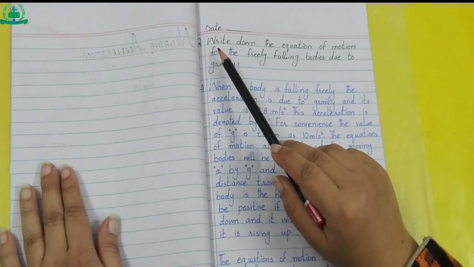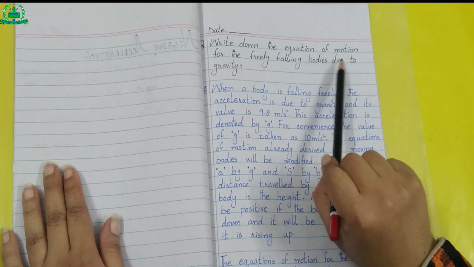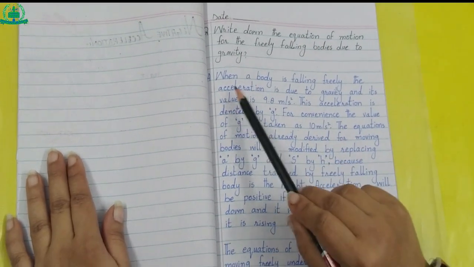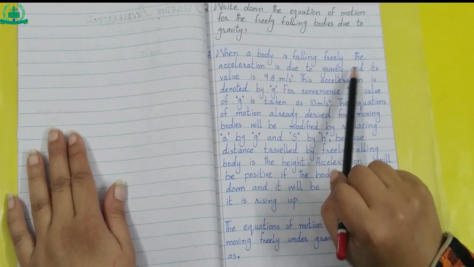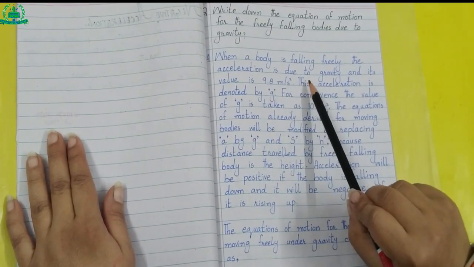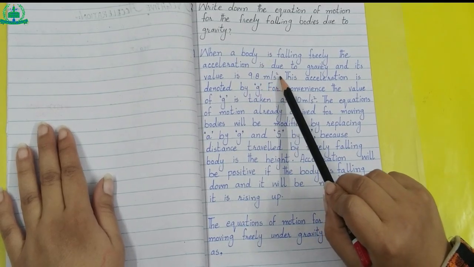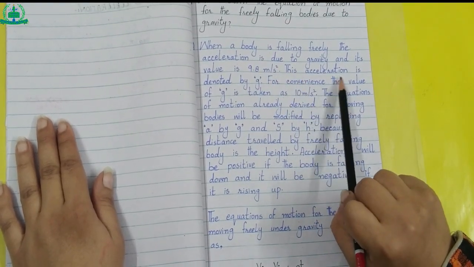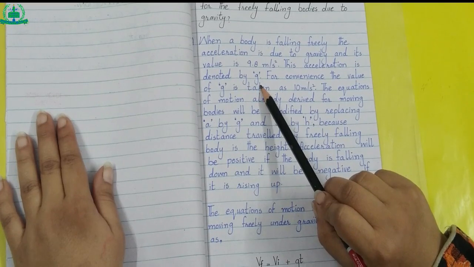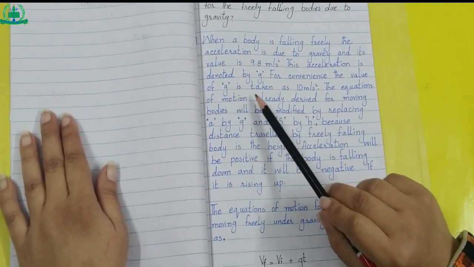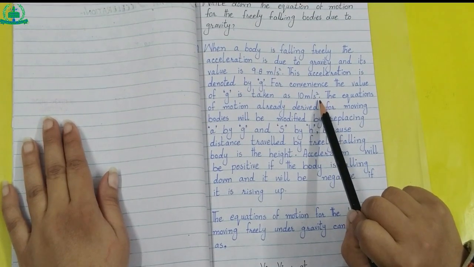This is your homework. Write down the equation of motion for the free falling bodies due to gravity. Answer: when a body is falling freely, the acceleration is due to gravity and its value is 9.8 meter per second square. This acceleration is denoted by small g. For convenience, the value of g is taken as 10 meter per second square.